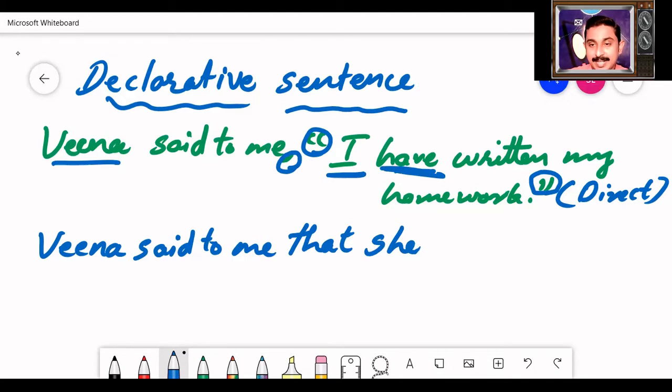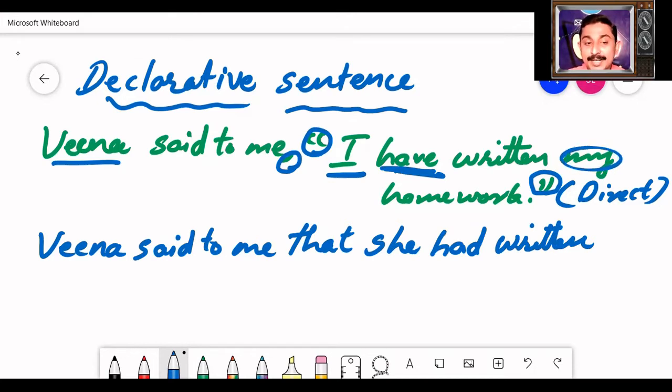Have is written here. As I told you before, have becomes had. She had. Main verb remains the same. She had written my homework. Whose homework did Veena write? Her homework. So change that also. My becomes her homework. Veena said to me, I have written my homework. Veena said to me that she had written her homework.